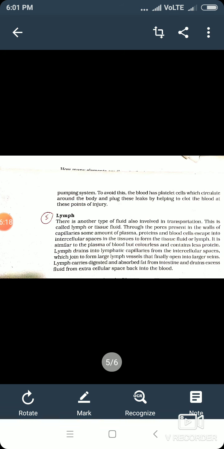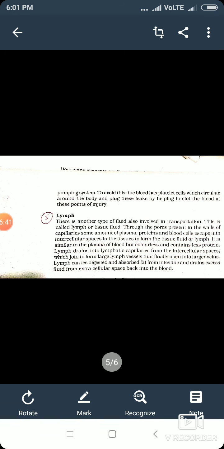Now this lymphatic system runs parallel to the blood circulatory system. But we don't have to study it in great detail in class 10th. The only thing you should know is that in the lymphatic system, the fluid that flows is called lymph. So what is lymph?